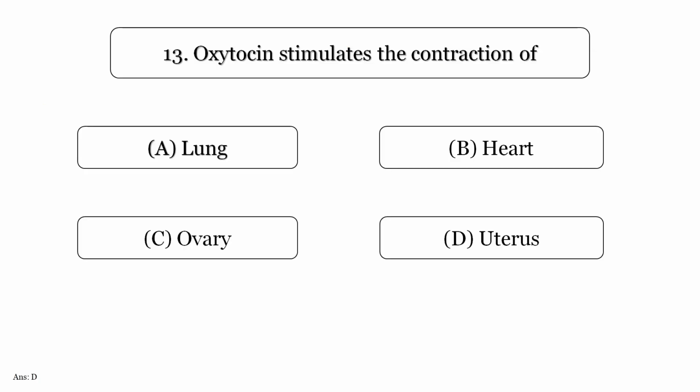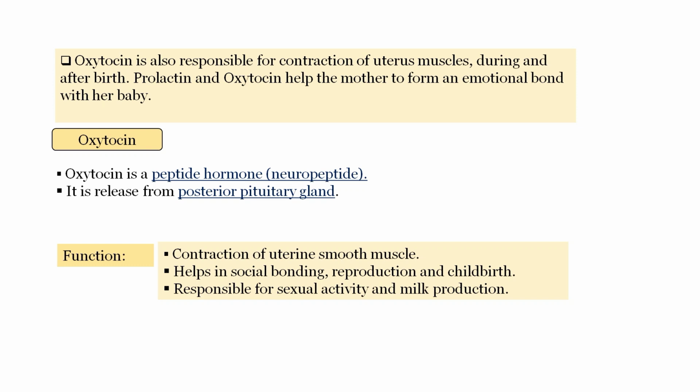Oxytocin stimulates the contraction of? Option A, lung. Option B, heart. Option C, ovary. Option D, uterus. Answer is option D, uterus. Oxytocin is also responsible for contraction of uterus muscles during and after birth. Prolactin and oxytocin help the mother to form an emotional bond with her baby.